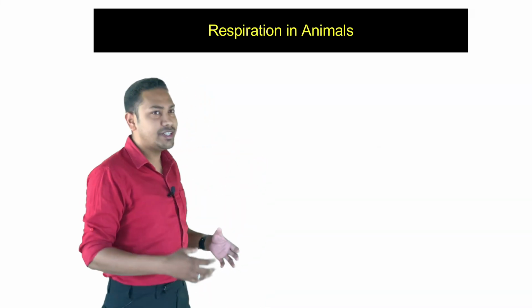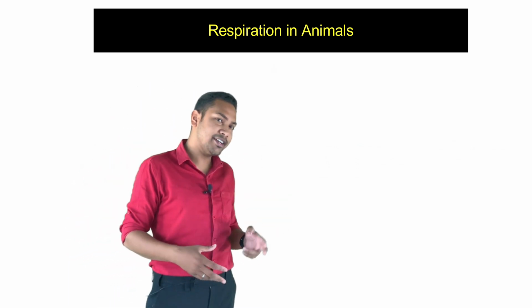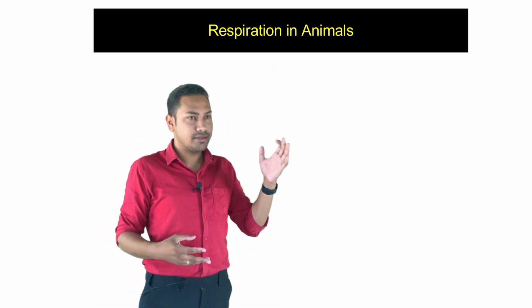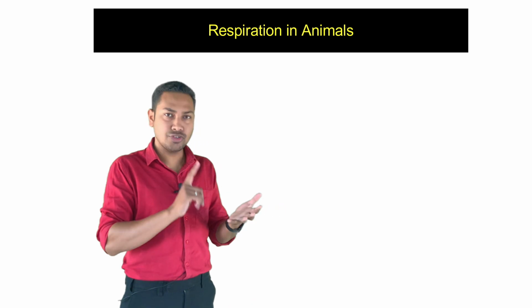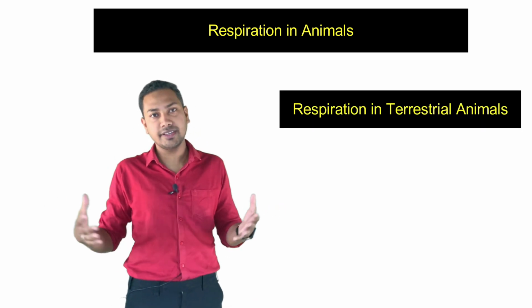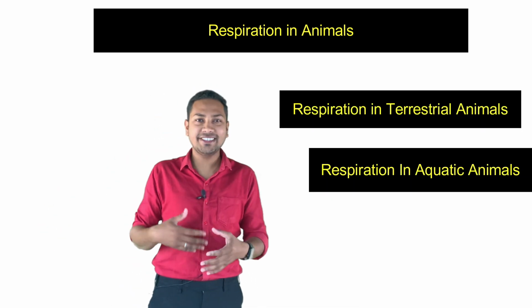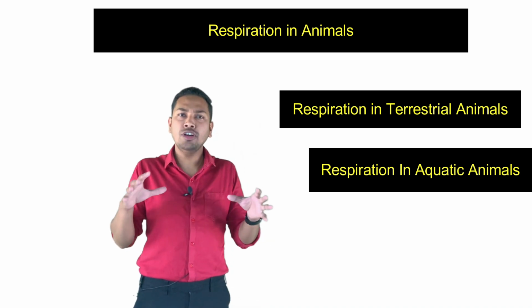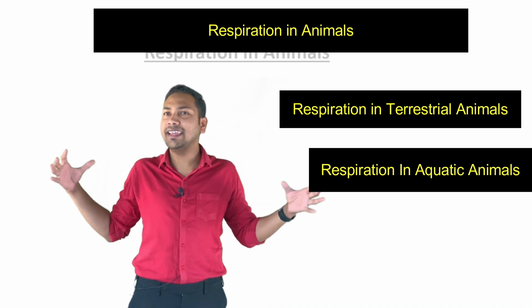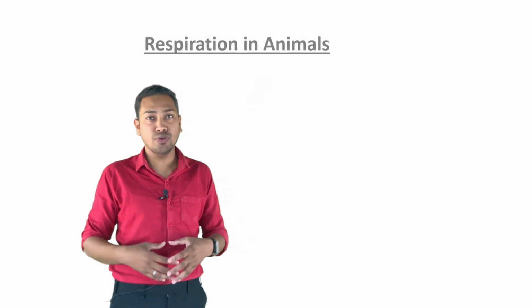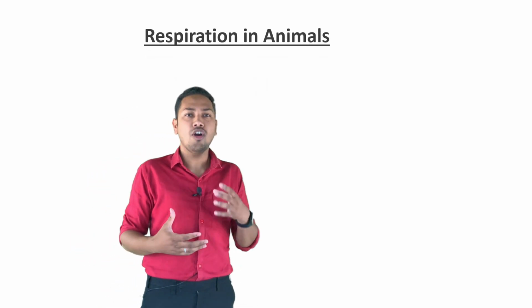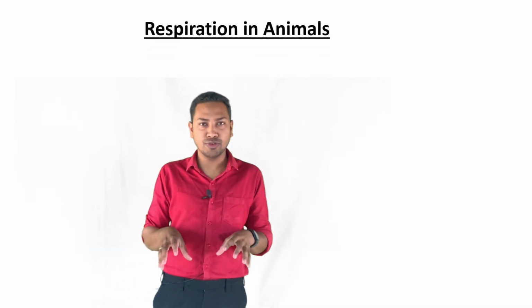Coming to the respiration in animals, we know that there are two types of animals for respiration. First one is known as terrestrial animals, another one is aquatic. In terrestrial animals, what happens? The amount of oxygen is quite available in the atmosphere. Why? Because we know that 21% of oxygen is present in the atmosphere.